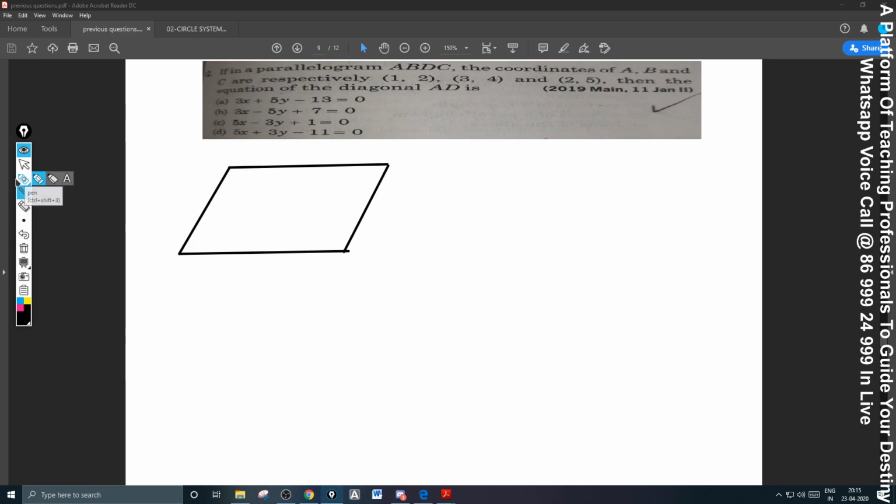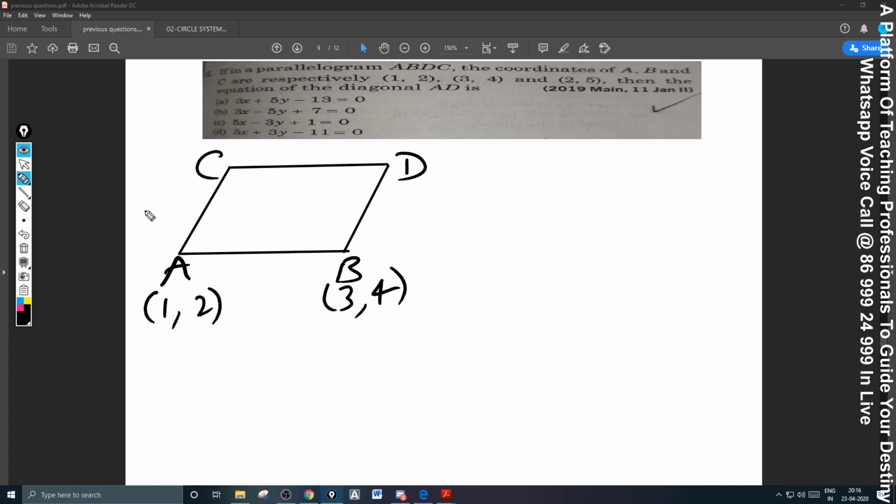So now ABDC are the vertices of the parallelogram, and we want the equation of the diagonal AD. Now let me write like this. What is A? 1, 2. What is B? 3, 4.